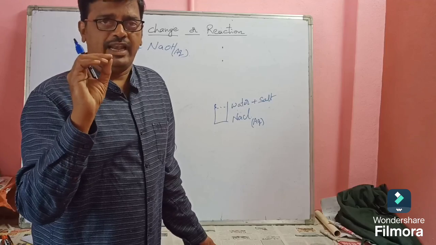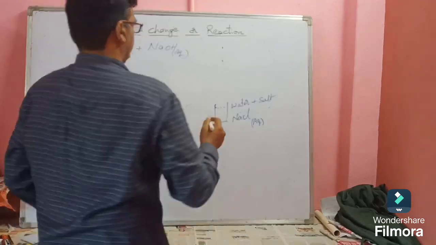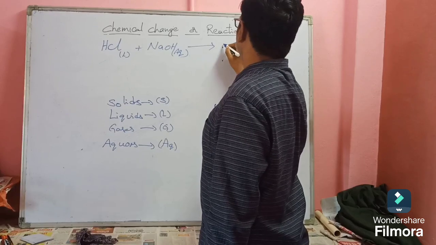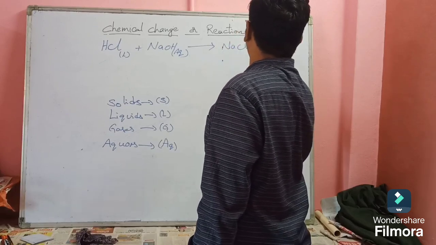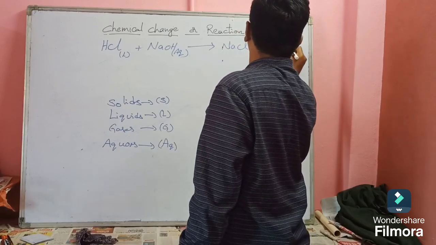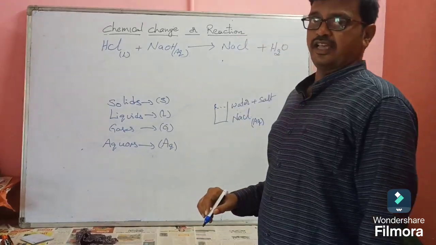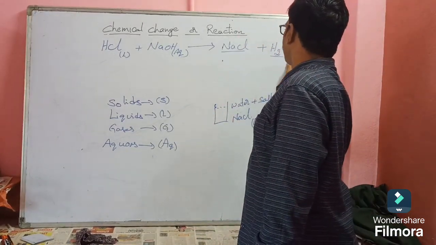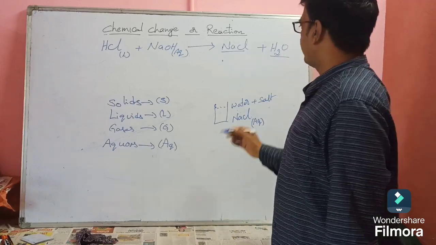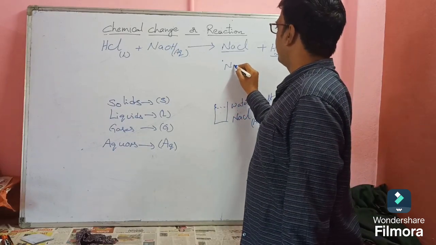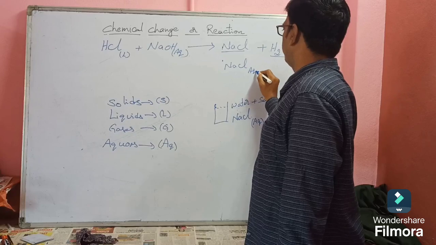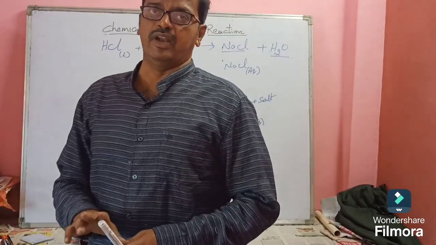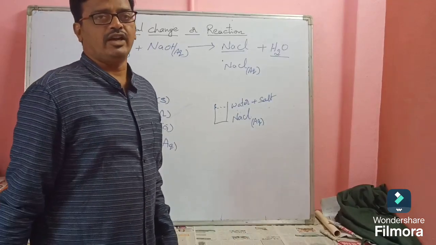Sodium hydroxide gives NaCl plus H2O. Here the salt is dissolved in water. In other words, we can write it as NaCl(aq). The salt which is formed is dissolved in water.